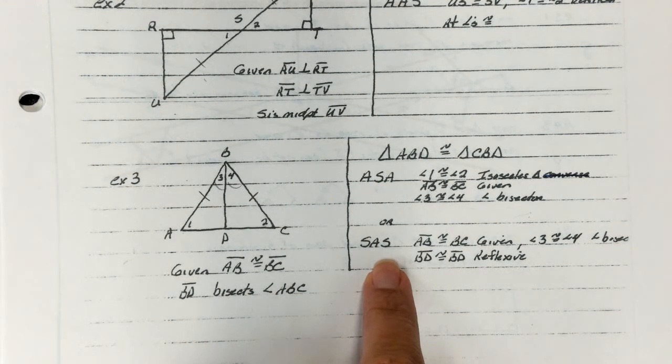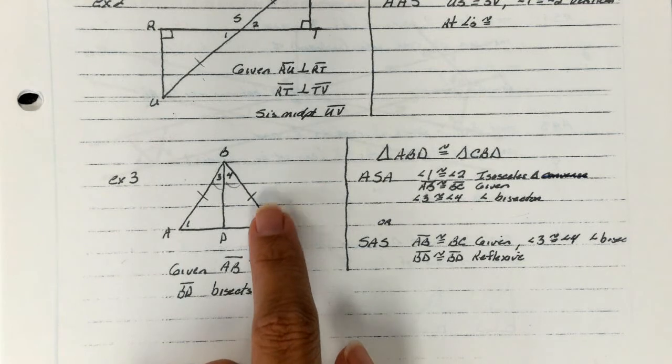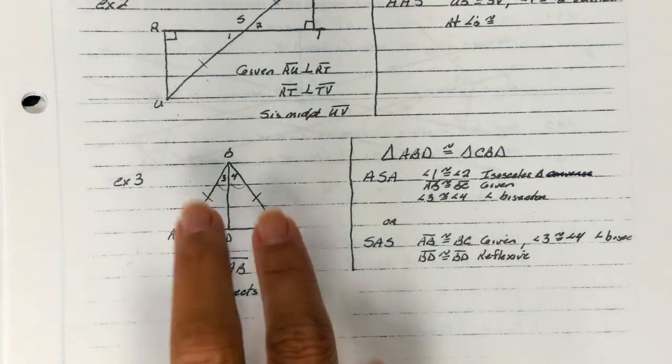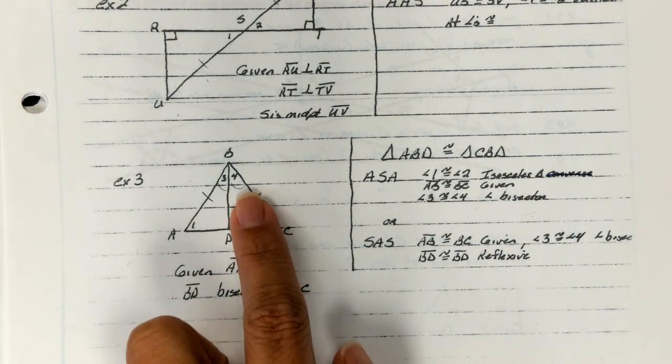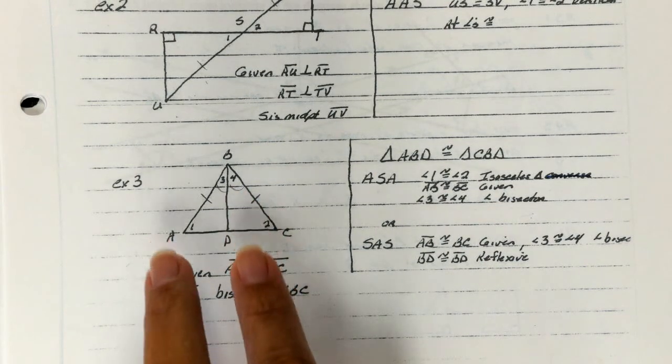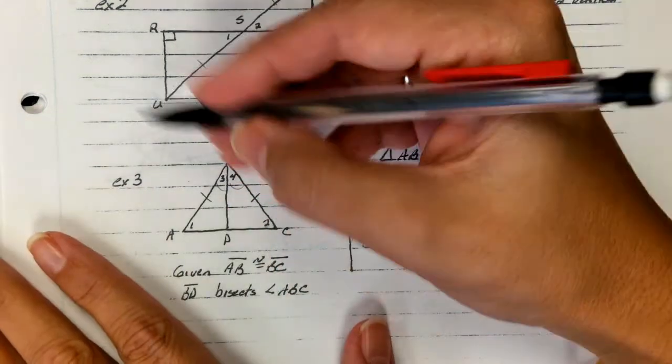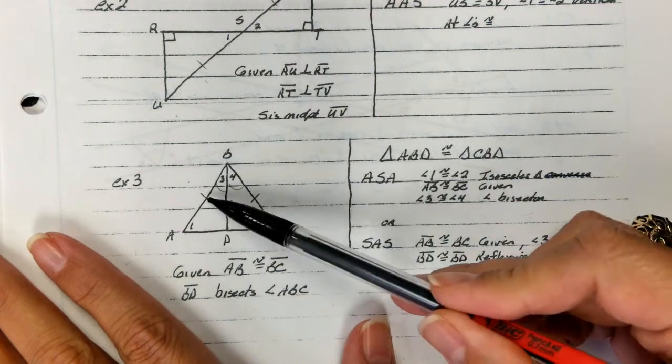Or we could prove side, angle, side by saying AB is congruent to BC. That was a given. Angles 3 and 4 are congruent because of the angle bisector. And then BD is congruent to itself by the reflexive property. So that would be side, angle, side.